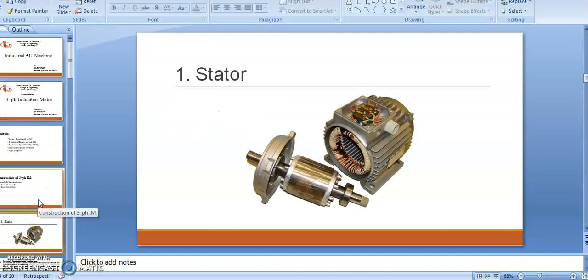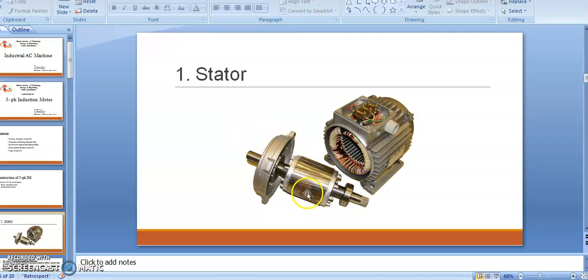This is a photograph, an image which shows the stator as well as the rotor. I'm using the cursor here. This part is nothing but the stator, while this is the rotor, because the stator has a winding in it. This winding does not have any type of movement, so we call this a stationary part, a constant part, a stable part. We call this stationary part the stator, while this is the rotor part. I am moving the cursor on this image. This part is nothing but the rotor, because this is the rotating part.